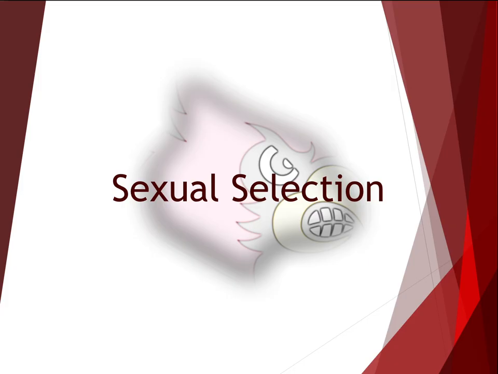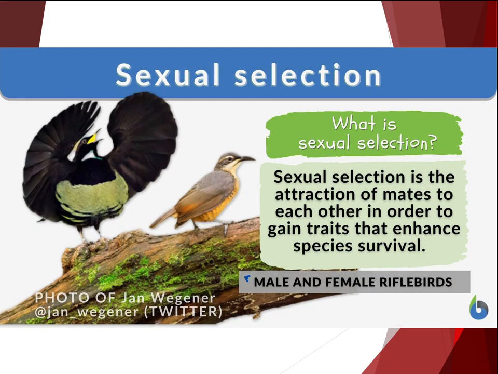Sexual selection. Some inherited traits increase an individual's chance of attracting a mate. These traits will tend to be passed on as the attractive individual reproduces more frequently. This type of selection is called sexual selection.